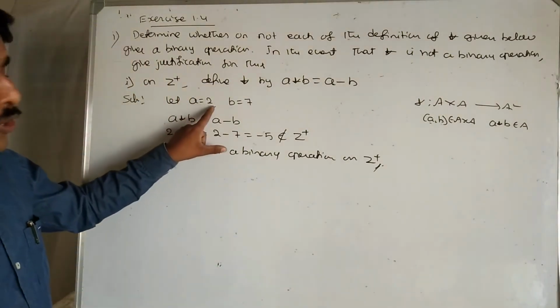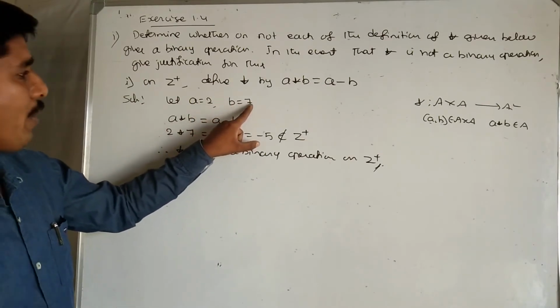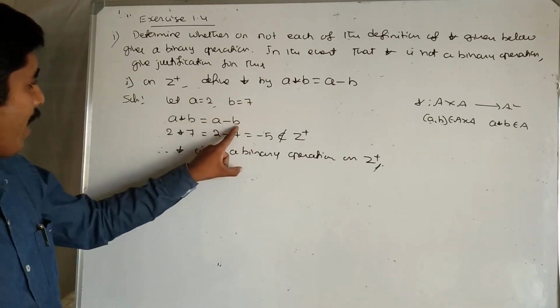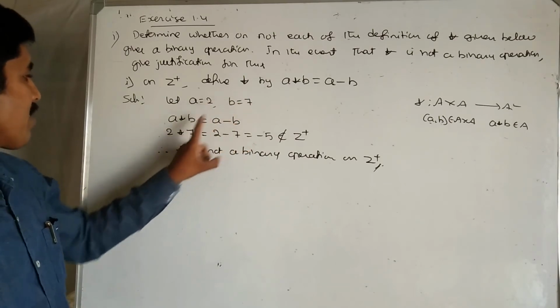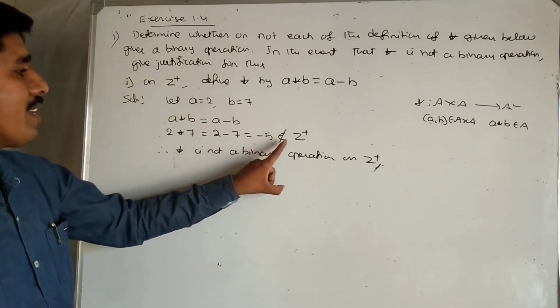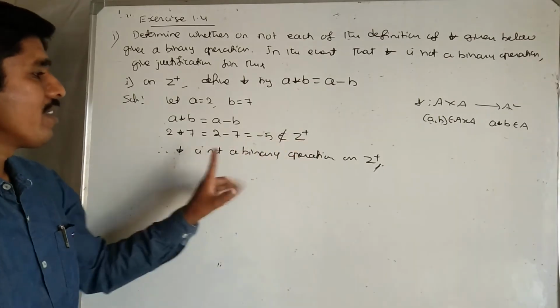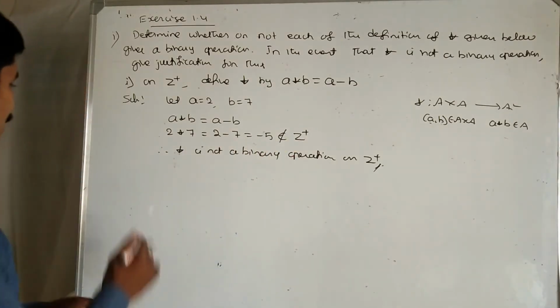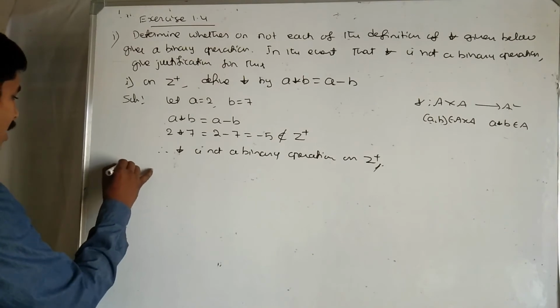Let us take A equal to 2 and B equal to 7. A star B equal to A minus B. Here 2 star 7 means 2 minus 7, which is equal to minus 5, and this does not belong to Z plus. Therefore, star is not a binary operation. Next, second problem.